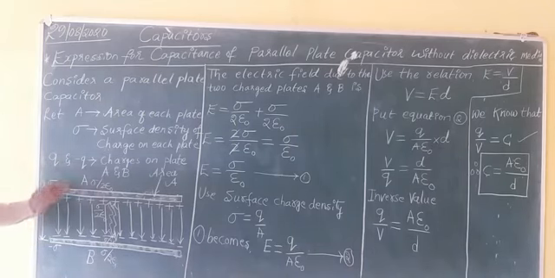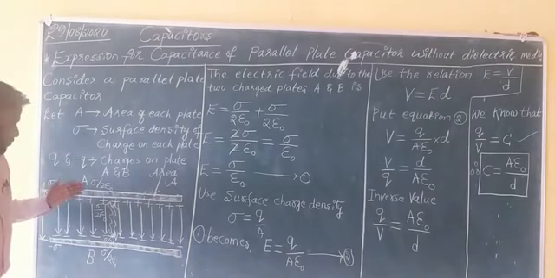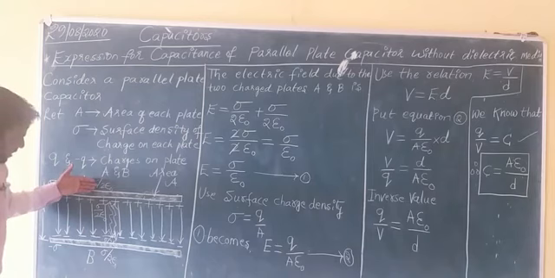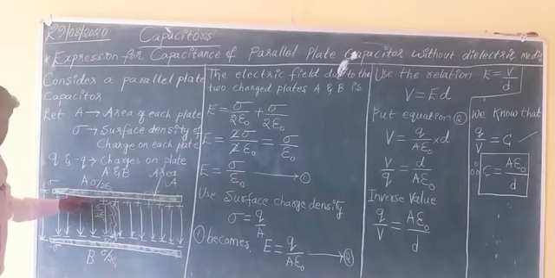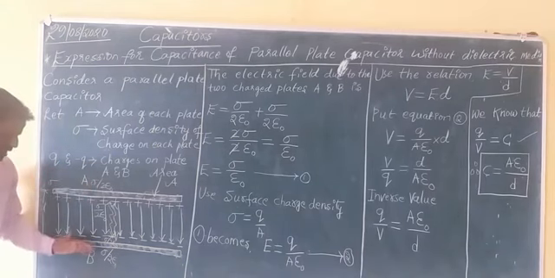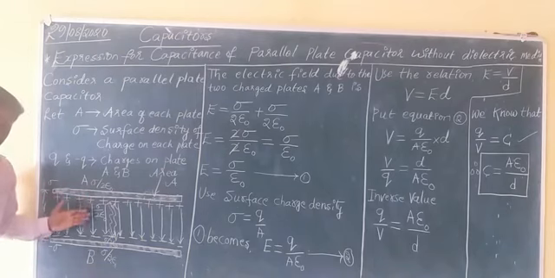Next, you try to find the electric field between the two plates A and B. For plate A, the electric field outside becomes 0, because here also sigma by 2 epsilon naught, and here also sigma by 2 epsilon naught, so the total field becomes 0 for the outer part of conductor A. Similarly, for the outer part of conductor B, the electric field is 0. But the electric field is not 0 for the inner regions of A and B.